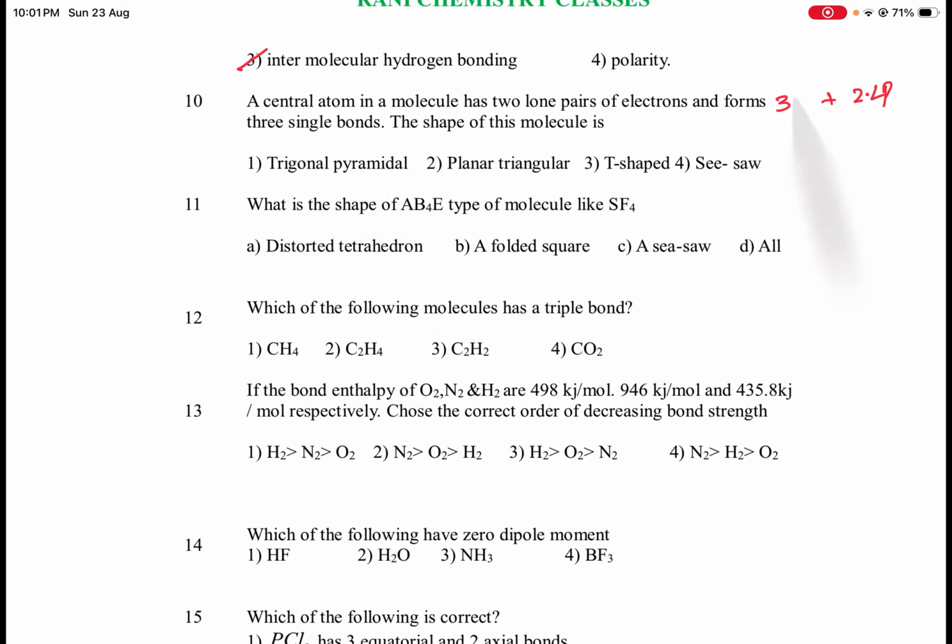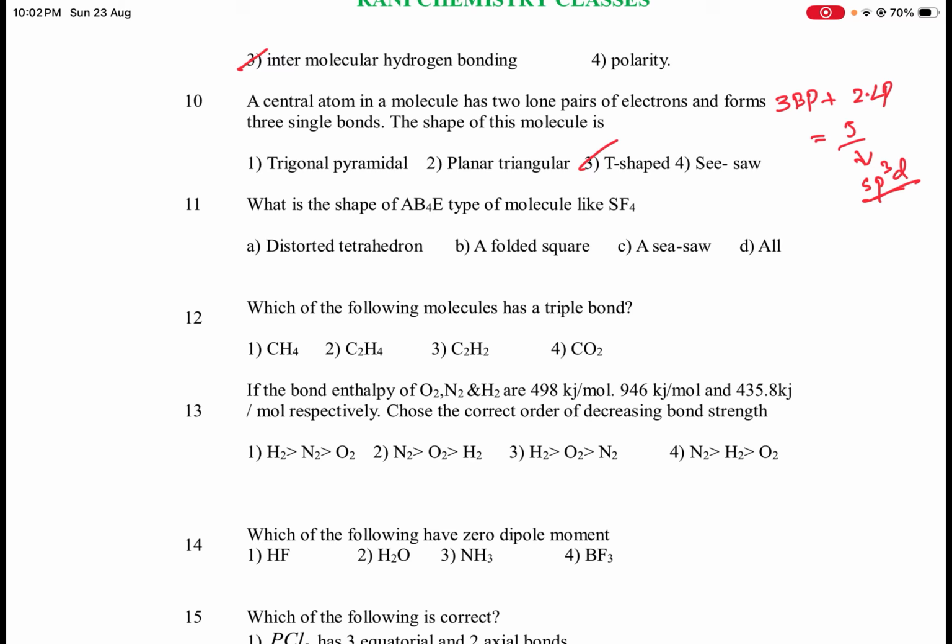So there are 3 bond pairs of electrons, and the total is 5. 5 means this compound undergoes sp3d hybridization. sp3d with 2 lone pairs gives a T shape. Option 1 trigonal pyramidal, second planar triangular, third T shape, fourth seesaw. So T shape is the correct one.